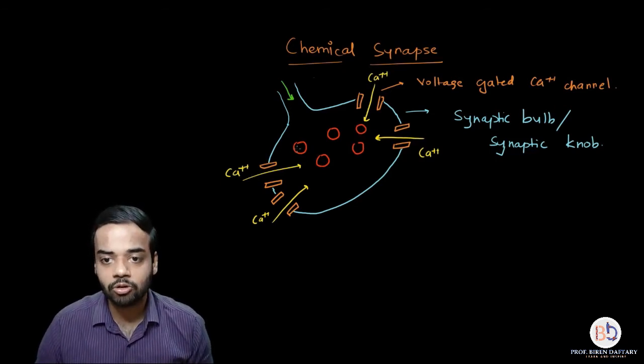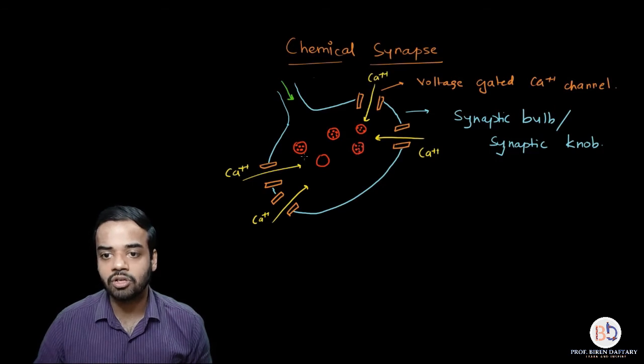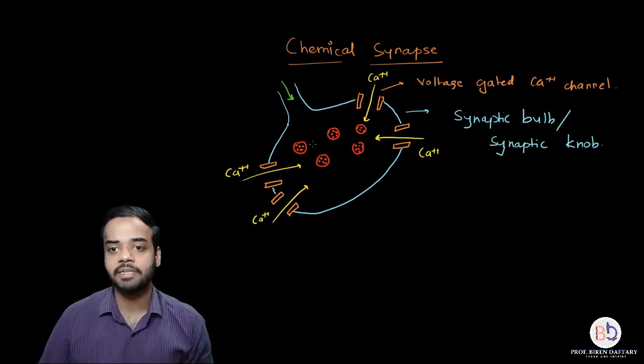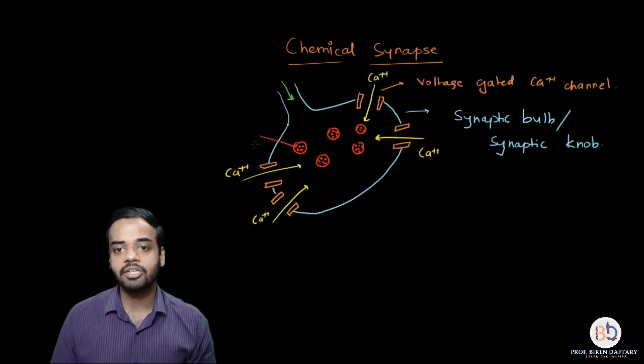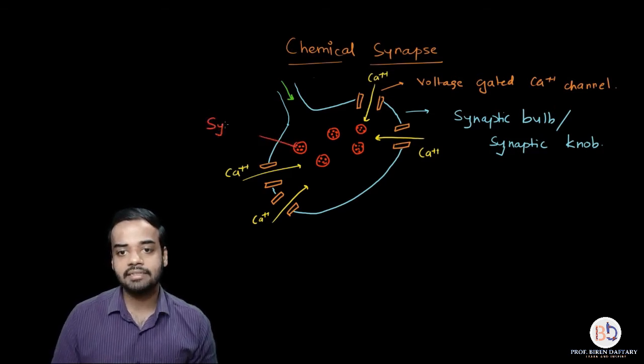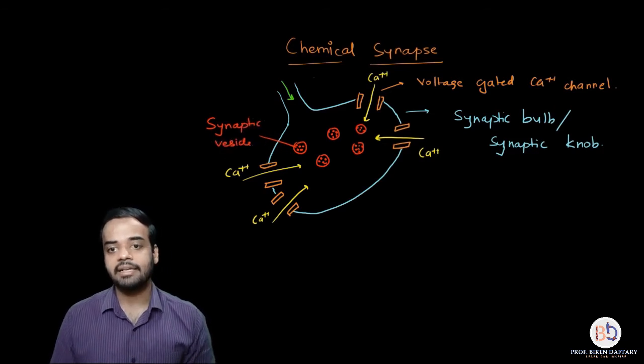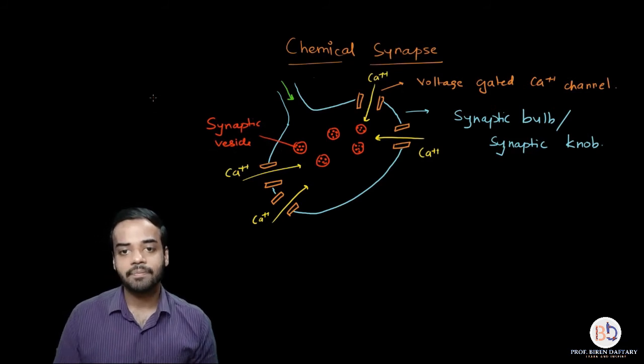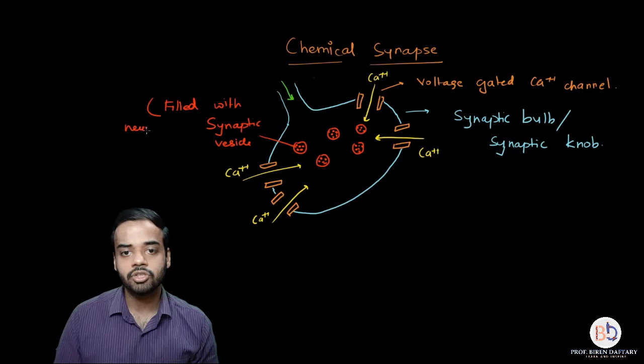So I'm going to use the same color, and I'm going to draw these granular structures inside the vesicles. Now we have already studied neurotransmitters. Can you recollect which part of the neuron is responsible for formation of neurotransmitters? Till then I will just label this circular structure. It is called a synaptic vesicle, and inside the synaptic vesicle is present neurotransmitter. So I'm going to write filled with neurotransmitters.